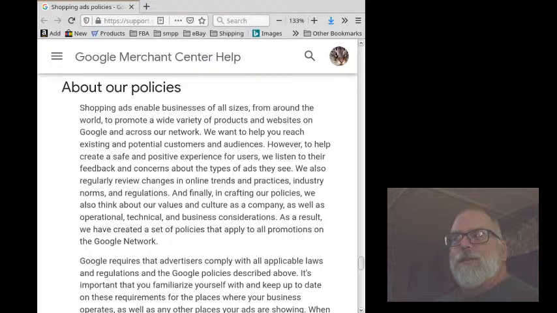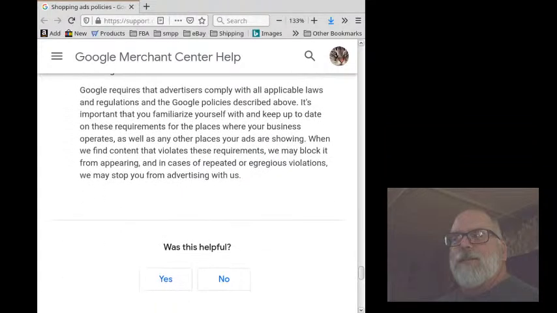As a result, we have created a set of policies that apply to all promotions on the Google network. Google requires that advertisers comply with all applicable laws and regulations and the Google policies described above. It's important that you familiarize yourself with and keep up to date on these requirements for the places where your business operates, as well as any other places your ads are showing. When we find content that violates the requirements, we may block it from appearing. In the cases of repeated or egregious violations,